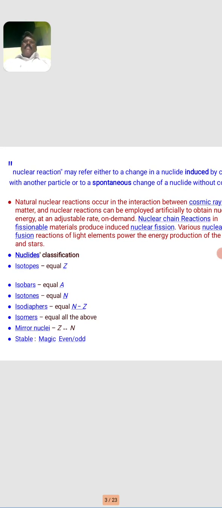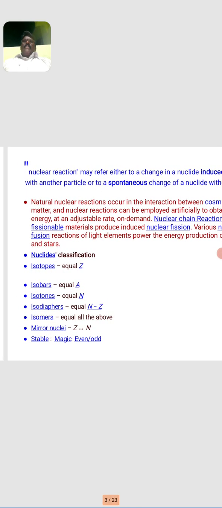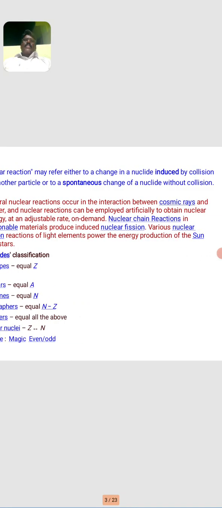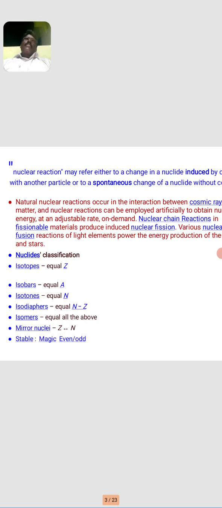Nuclear reactions may refer either to a change in a nuclide induced by collision with another particle, or a spontaneous change of a nuclide without collisions. So nuclear reactions are classified as natural radioactivity and artificial radioactivity. In natural radioactivity, unstable radioactive nuclei disintegrate or decay into stable nuclei, with emission of a large amount of energy. And in artificial radioactivity, a radioactive nuclei